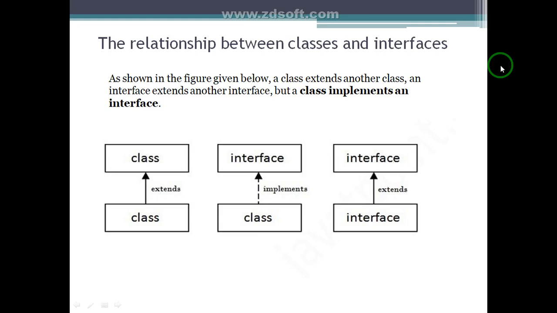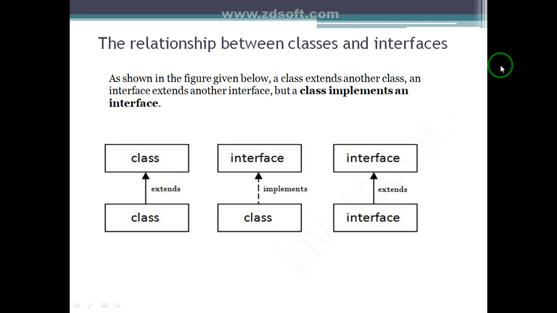So the relationship between classes and interfaces, in the sense of inheritance: if one class inherits another class, we use the extends keyword between the two classes. And if an interface is inherited by a class, then we use implements for the inheritance.